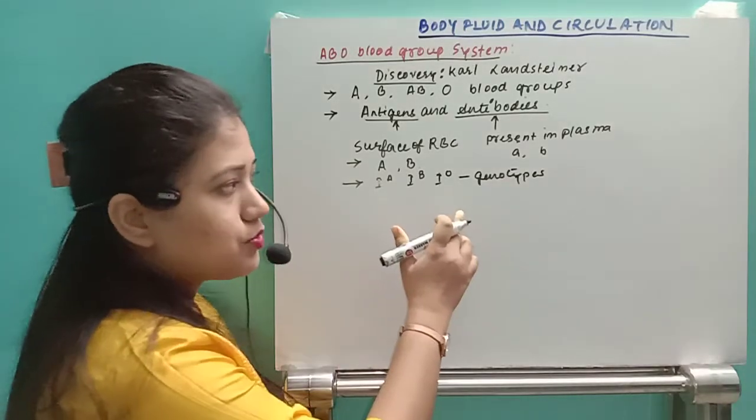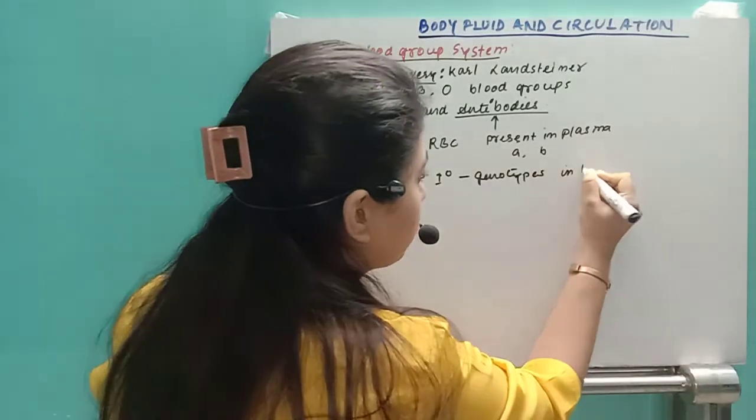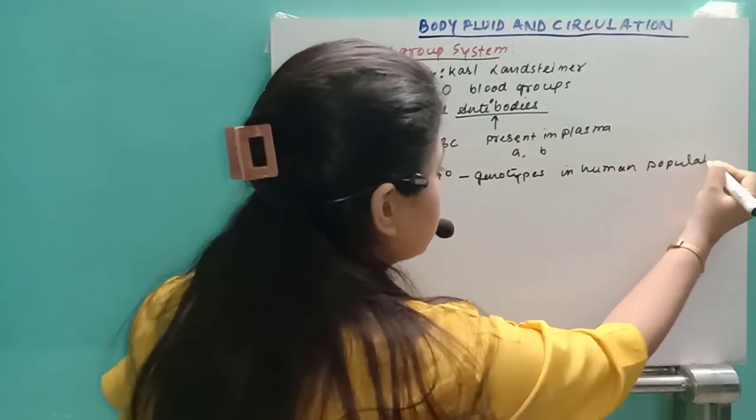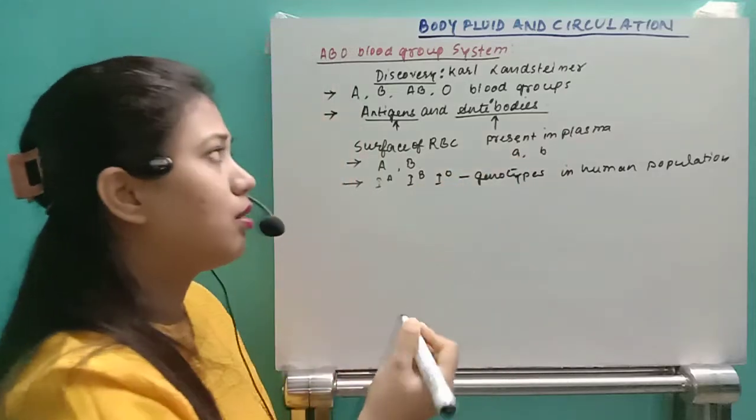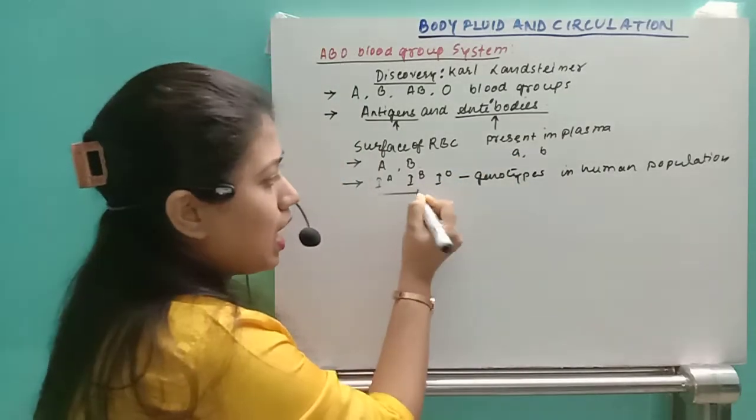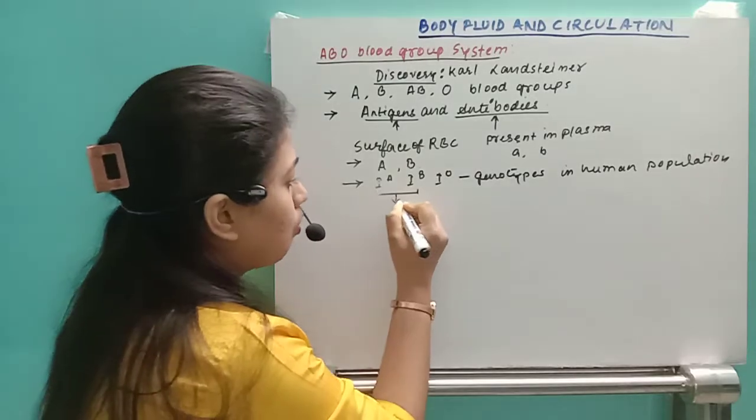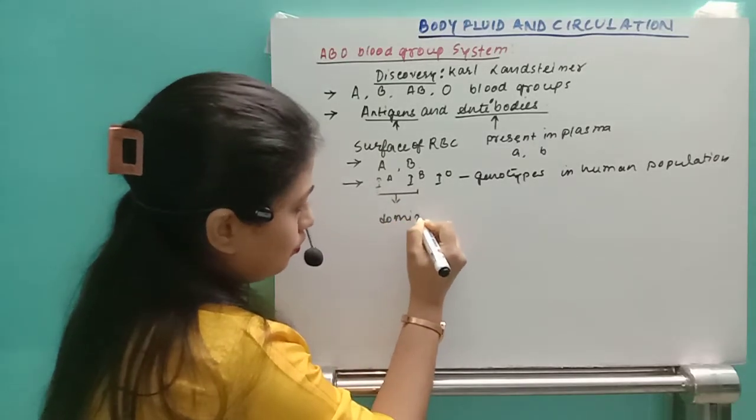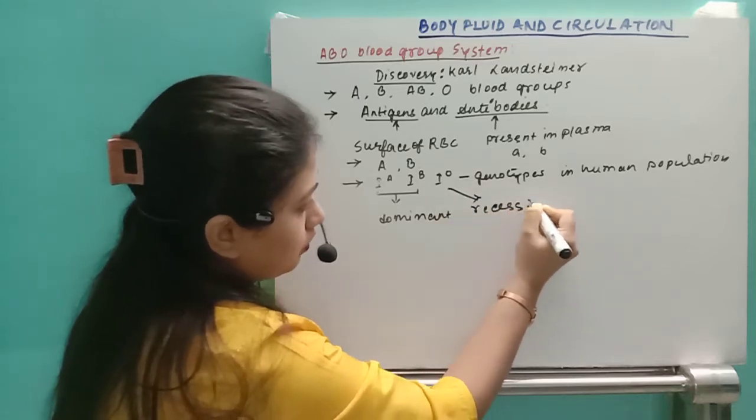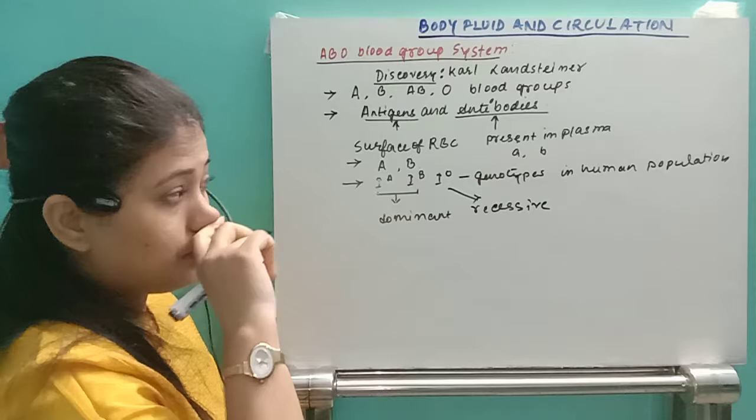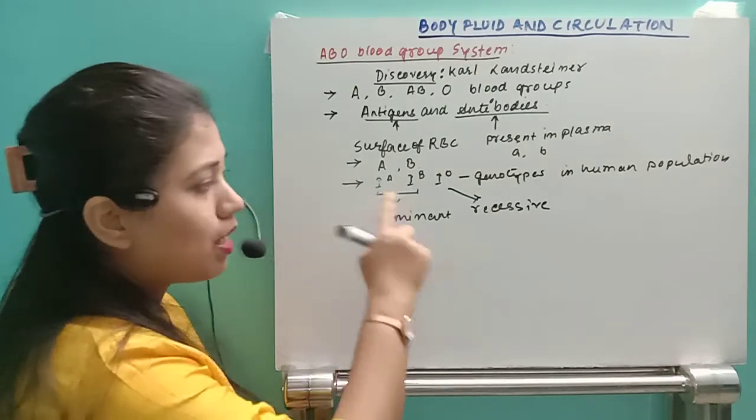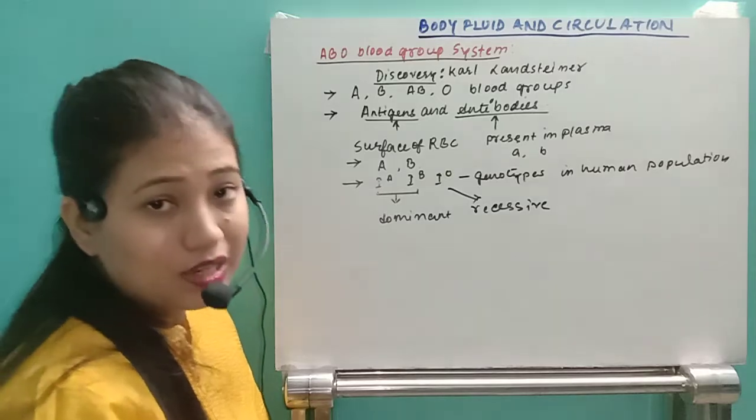And from these three types of genes in the human population, how many genes are we going to have? Two genes for the production of any protein. Okay, so you can see this A and B, these are the dominant, and this O, this is the recessive. Now, if an individual has a blood group, we are going to have two among the three genes.